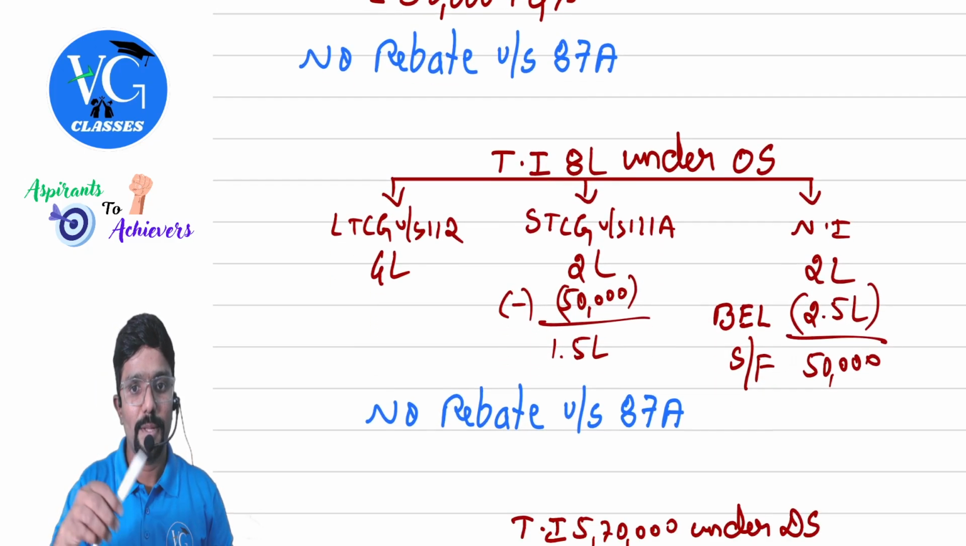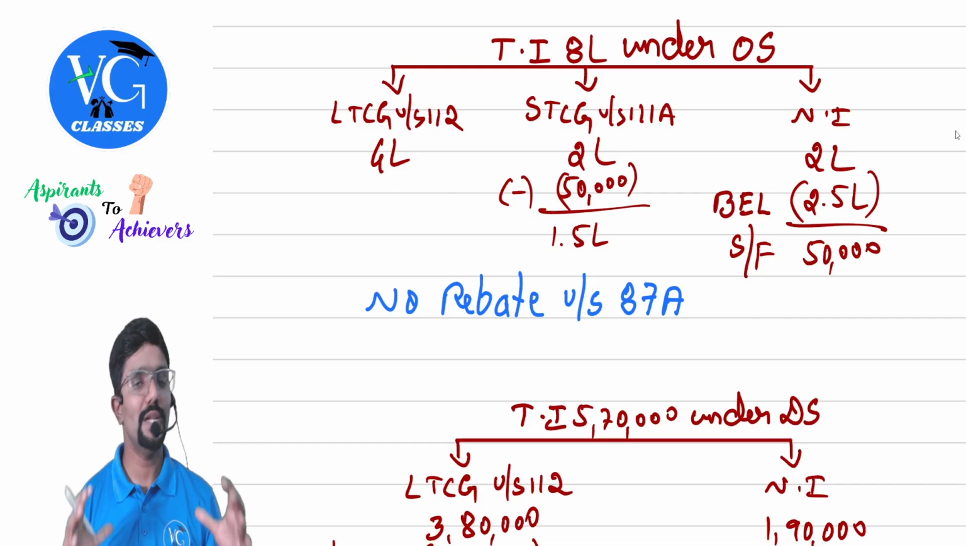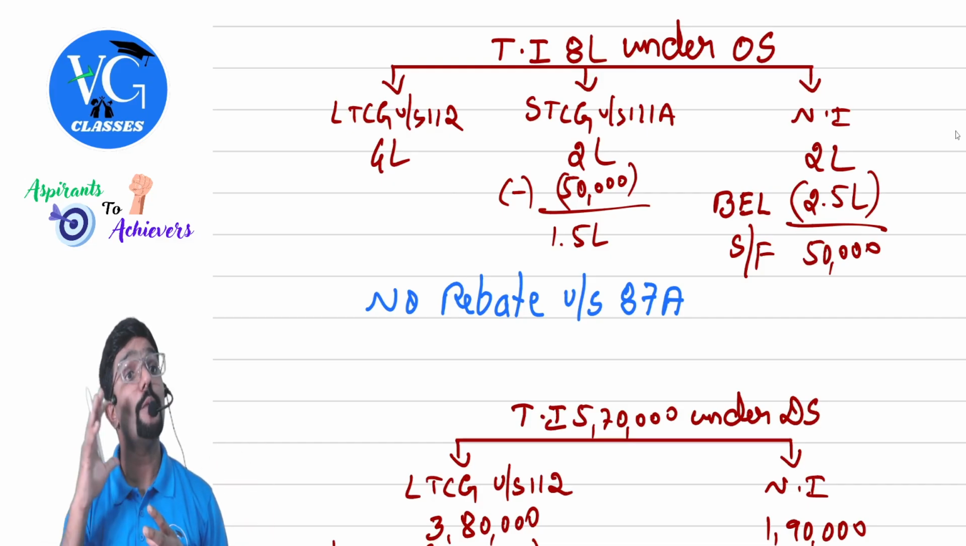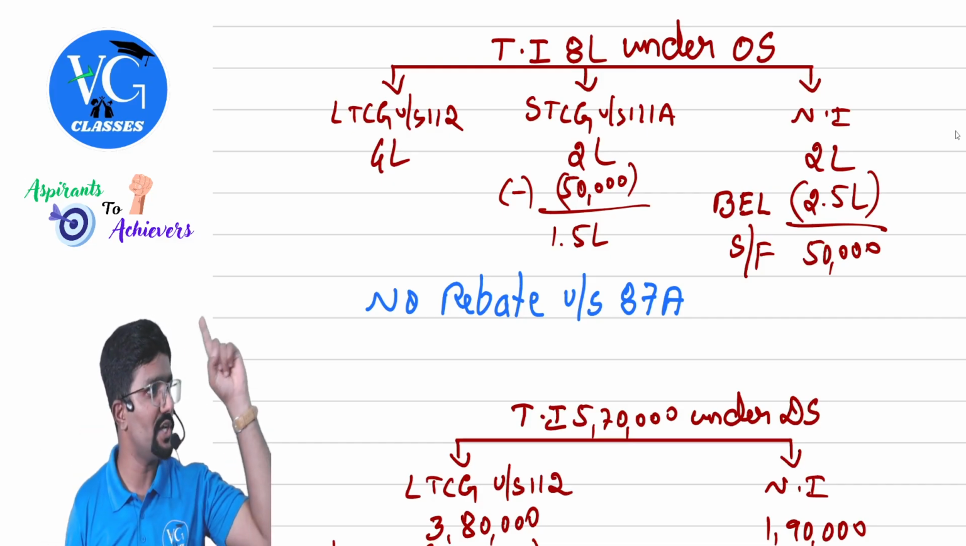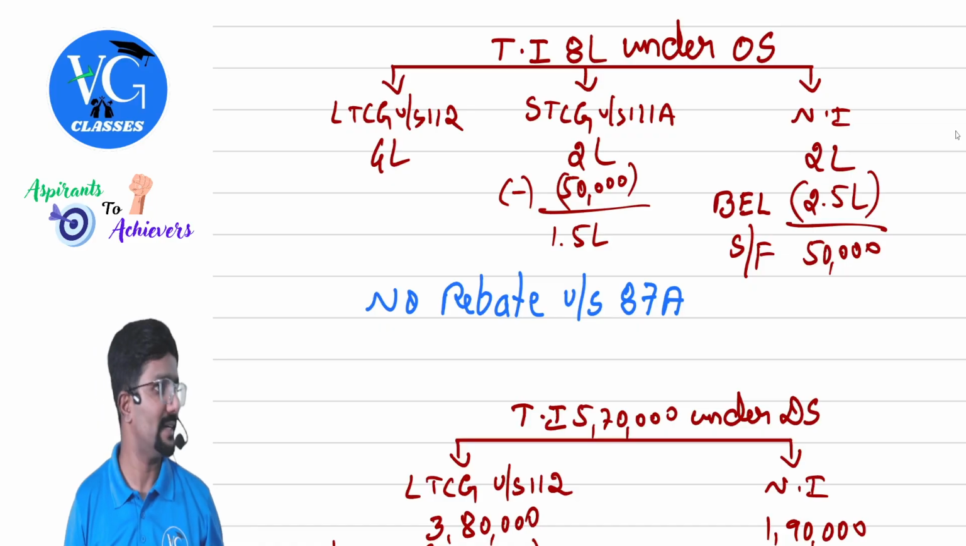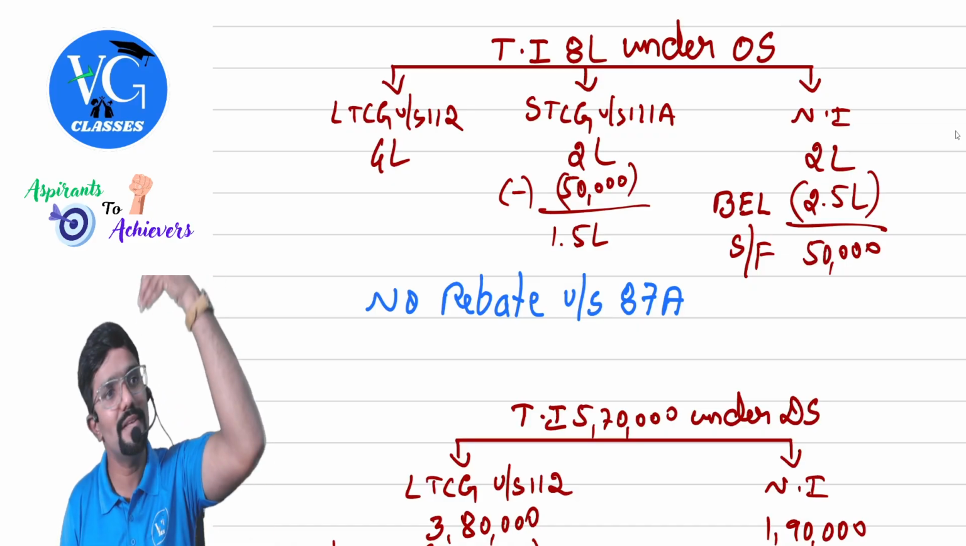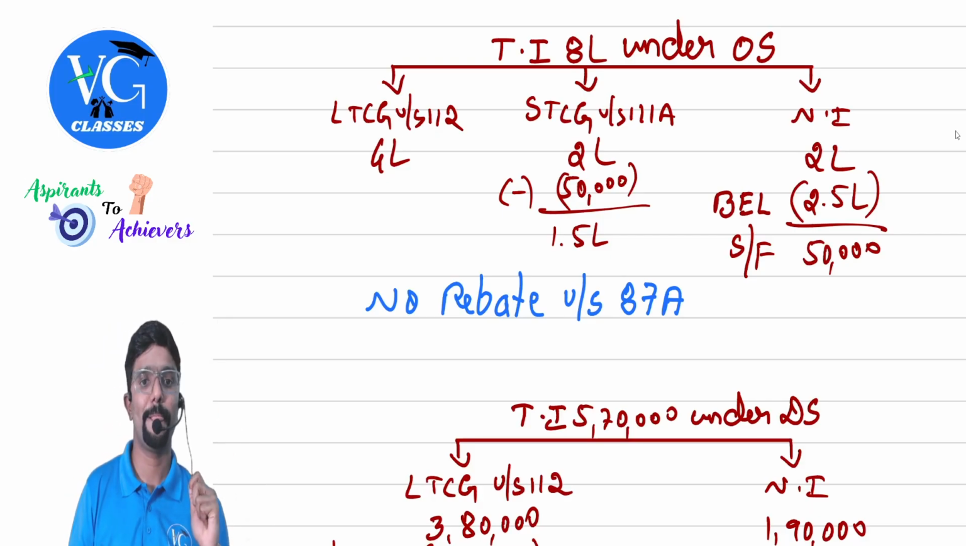We'll move to the next one. Total income is 8 lakh under optional scheme. So is rebate available? No. Total income is more than 5 lakh, so rebate is ruled out. Okay, sir.